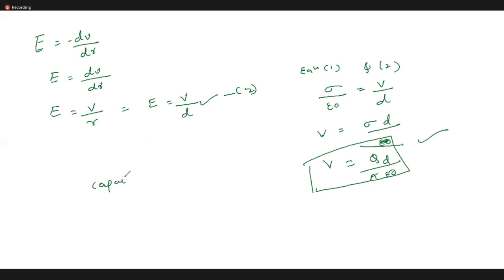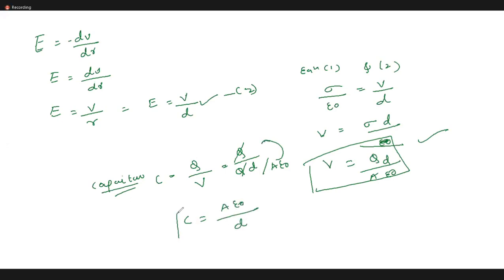Now just tell me the capacitance of a capacitor. Capacitance C is equal to Q by V. So then Q divided by V, I have Q d by A epsilon naught. Am I correct? Then let me cancel Q and Q. Then C is equal to A epsilon naught by d. So this is the capacitance of a parallel plate capacitor. Is it clear, dear? Yes, ma'am. Okay, fine. So can I go for the spherical conductor? Yes, ma'am, you already did this. Okay, I just glanced at it.